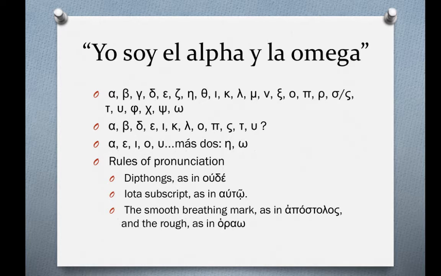So we'll want to remember what the smooth and the rough breathing marks are and what they mean. The smooth breathing mark is curled towards the right, and the rough breathing mark is curled towards the left. Apostolos, smooth breathing mark, and horaō, rough breathing mark. The breathing mark will always occur right above the first vowel of the word, and it will only occur with words that start with vowels.